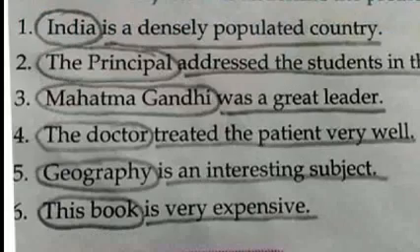Fifth one, geography is an interesting subject. Here, geography is the subject, is an interesting subject is the predicate. Sixth one, this book is very expensive. Here, this book is the subject, is very expensive is a predicate.